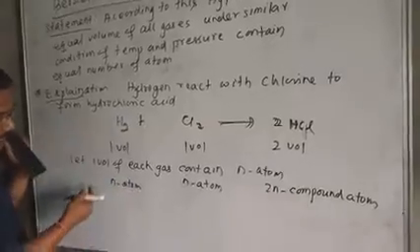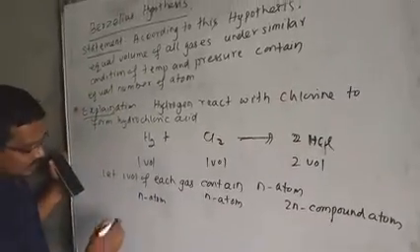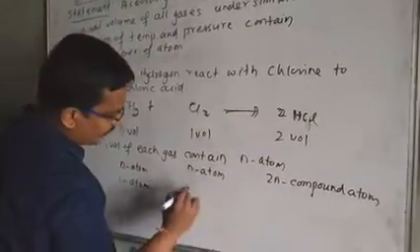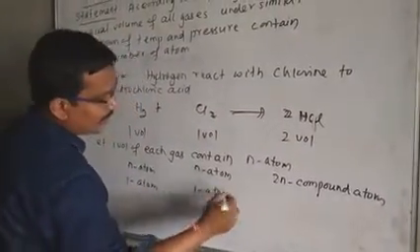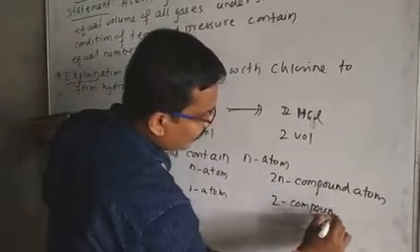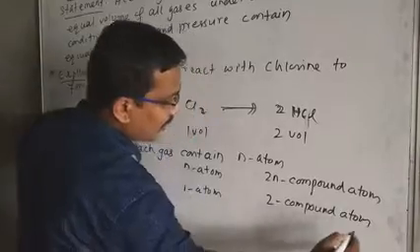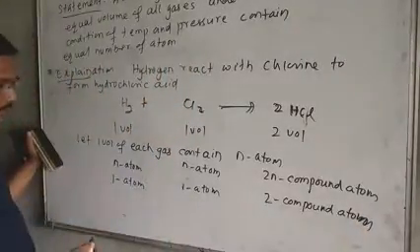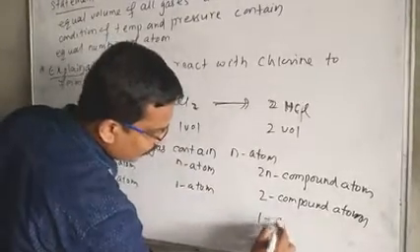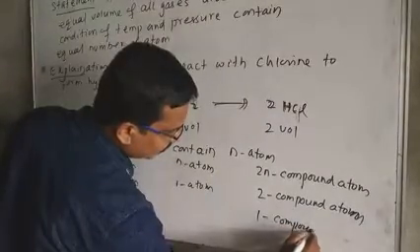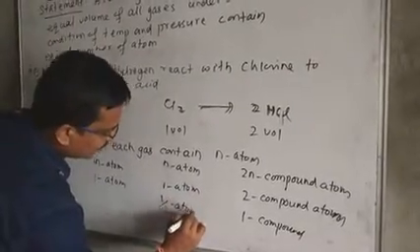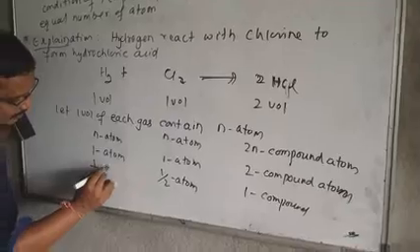If you divide this by n, then we find one atom. Dividing by n means one atom. If you divide this by n, that is your 2 compound atoms. Again, if you divide by 2, then it is your 1 compound atom. If you divide by 2, then half atom. Next is also half atom.